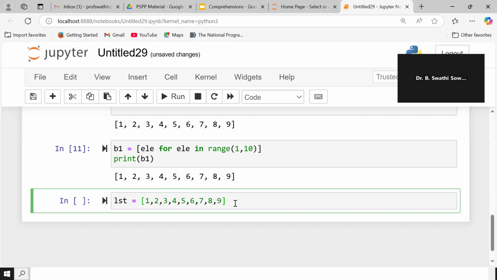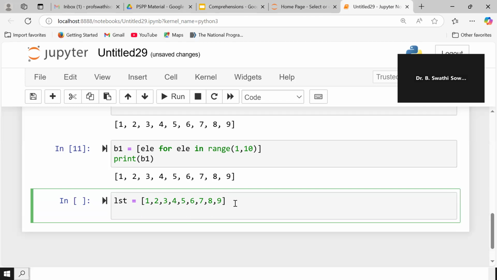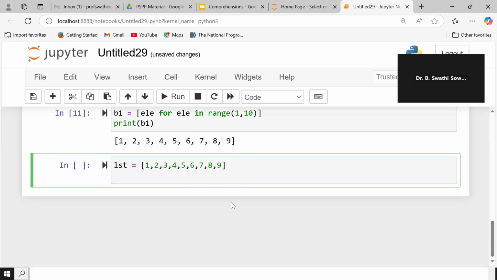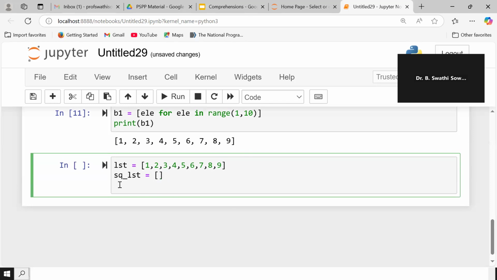Now I want the squares of these numbers to be considered and printed. So SQ underscore list is equal to, generally, an empty list that I am going to take.